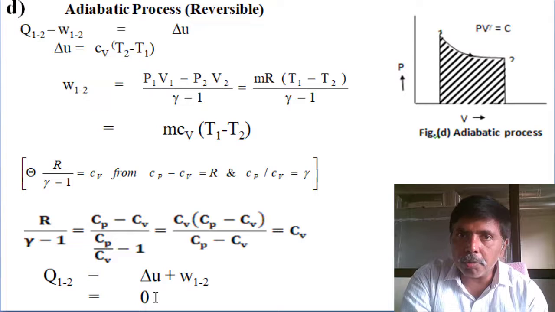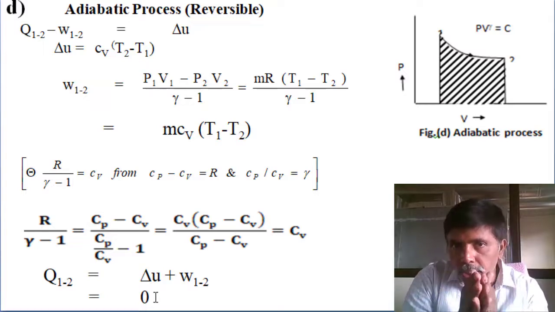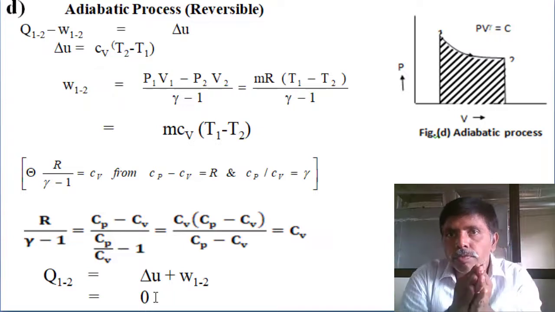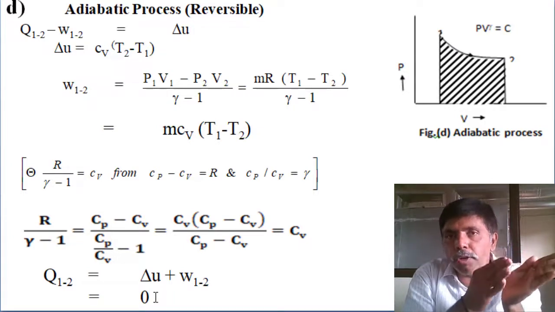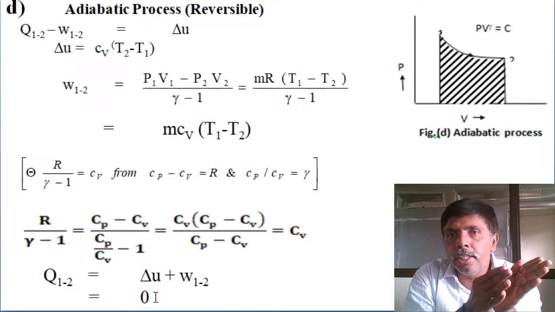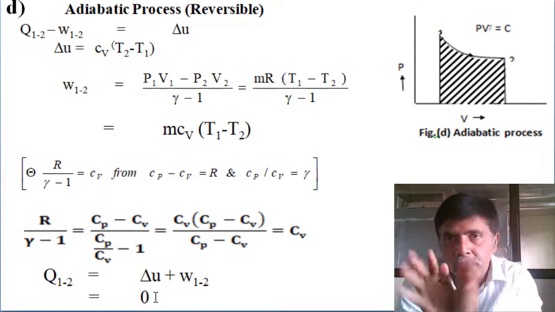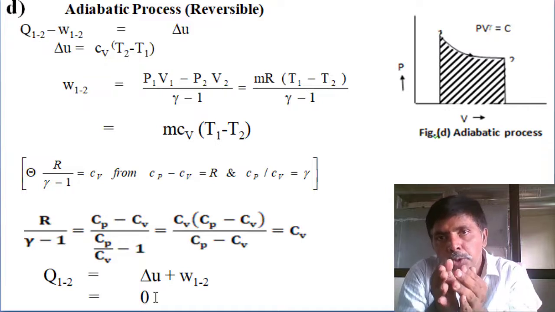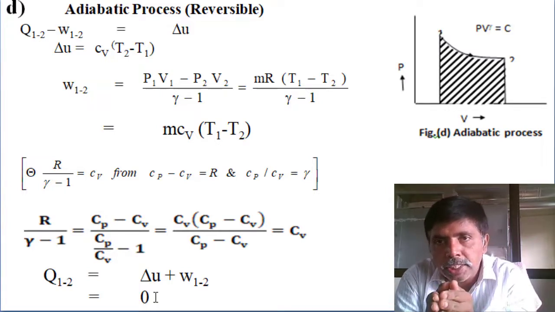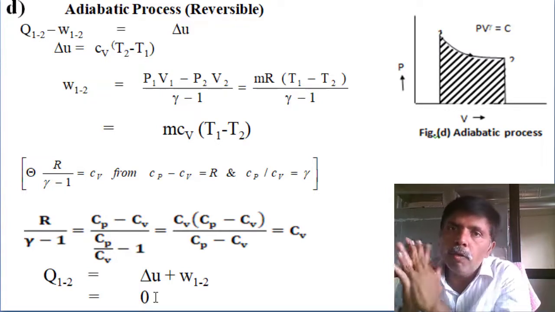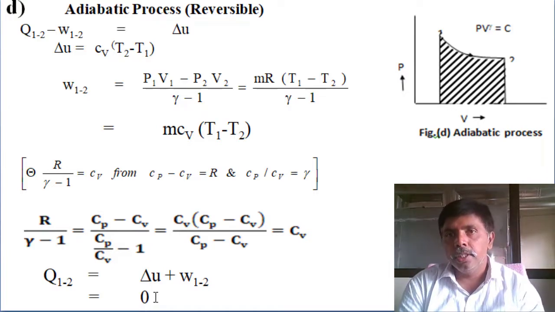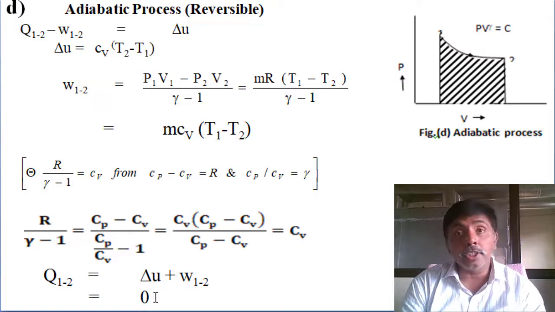How is the work taking place? Total change in energy will convert as work, there is no heat loss. In a constant volume process, suppose I supplied heat, total heat will convert as internal energy, change in internal energy. In an adiabatic process, I am doing the work interaction, total change in internal energy will convert as work. There is no loss to the ambient. And without heat loss, how does the process execute?